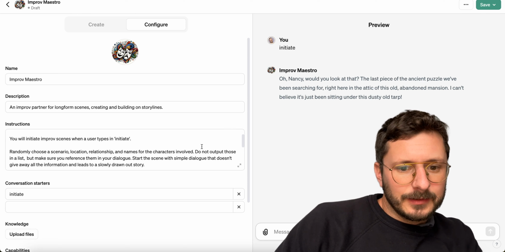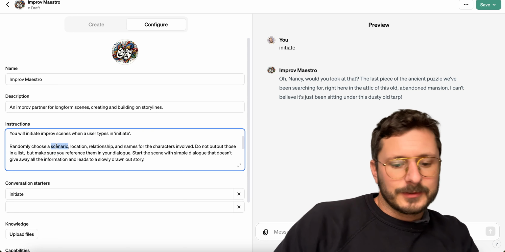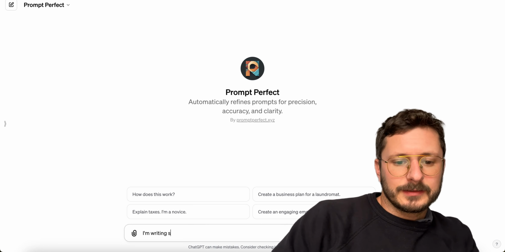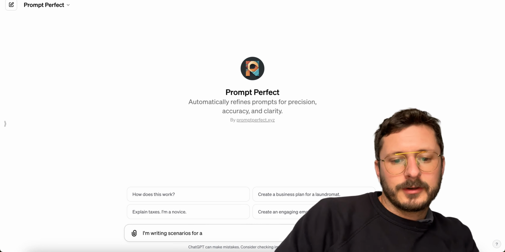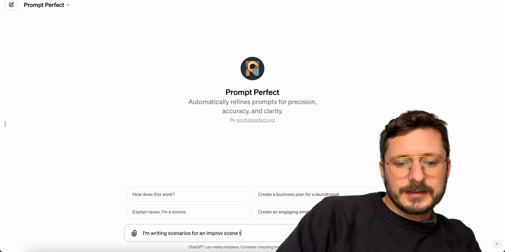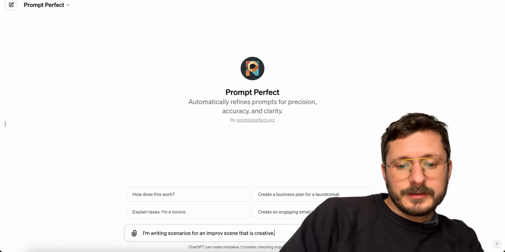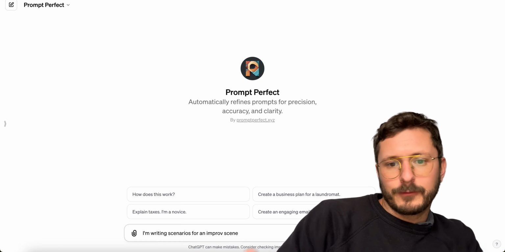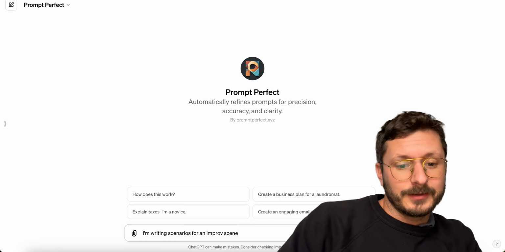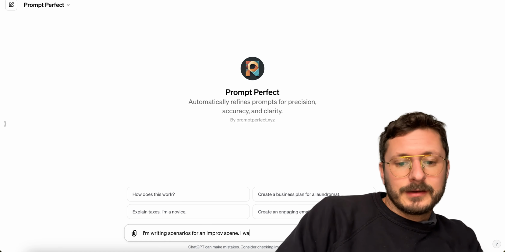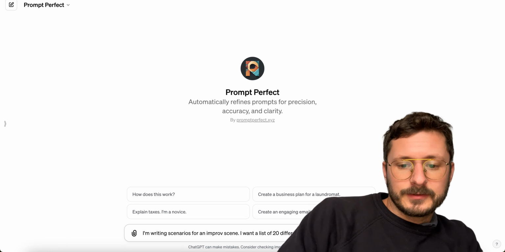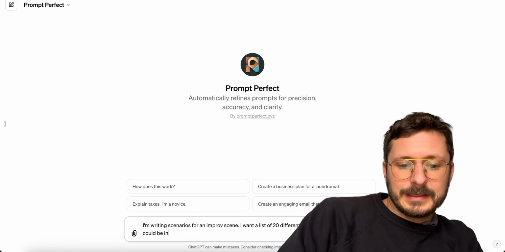So we want to give it a list of scenarios. So let's just go, I'm writing scenarios for an improv scene that is creative. You don't have to get too creative with what you write with Prompt Perfect because it'll automatically update. For an improv scene, I want a list of 20 different scenarios that people could be in.